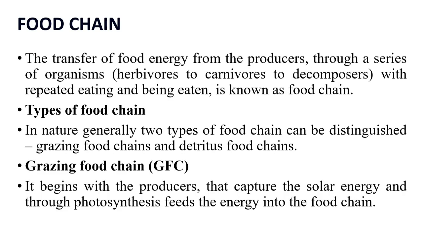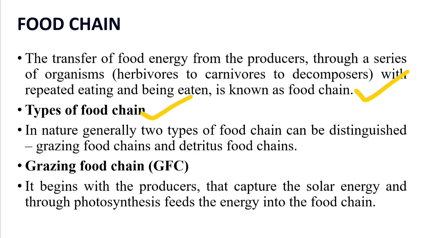Next, what is a food chain? The transfer of food from the producer through a series of organisms: herbivores, then primary carnivore, then secondary carnivore, then tertiary carnivore or omnivore. So in this way the flow of energy in a series, with repeated eating and being eaten, is known as a food chain.